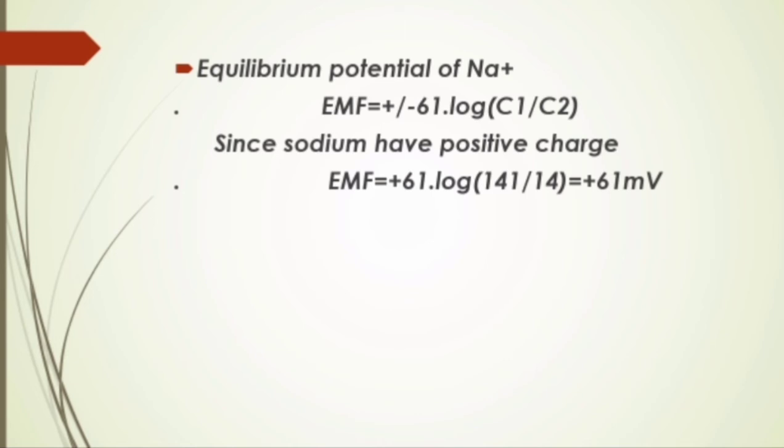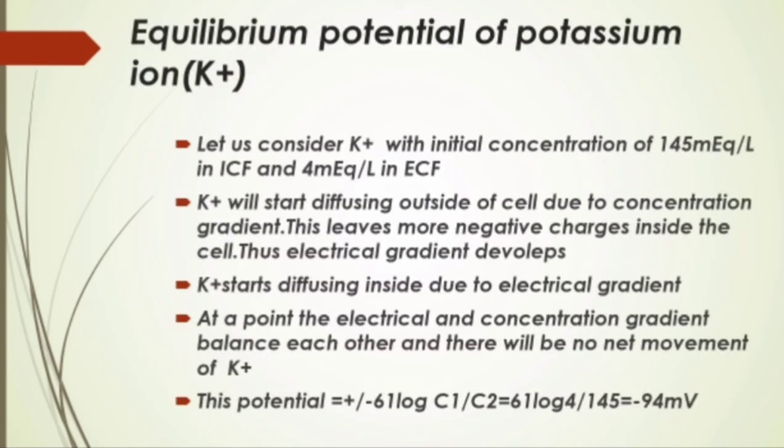milliequivalent per liter. Then coming to equilibrium potential of potassium. Potassium with its initial concentration of 145 milliequivalent per liter in ICF and 4 milliequivalent per liter in ECF start diffusing outside due to concentration gradient. It leaves excess negative charges inside the cell. As a result of this, electrical gradient develops. At a point of time, this concentration gradient and electrical gradient become balanced and hence equilibrium is reached. Equilibrium potential of potassium calculated by Nernst equation is about minus 94 millivolt.